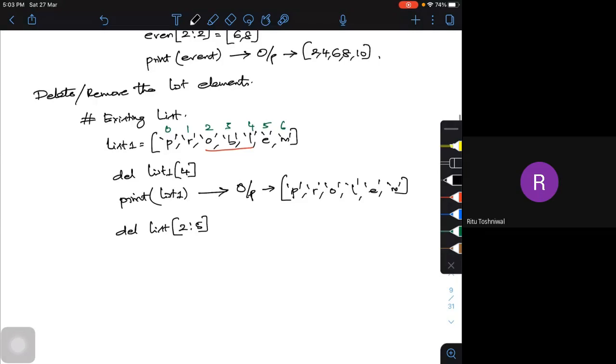So if I do this and print list 1, what will be my output? 0 is as it is, R as it is, then it is going to delete the second one, including 2, 3, 4 gets deleted. I am going to get output as E and M. So this is how I can delete a single element, or multiple elements, using the del command.